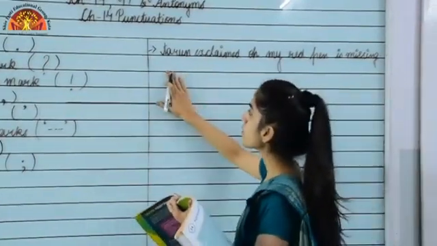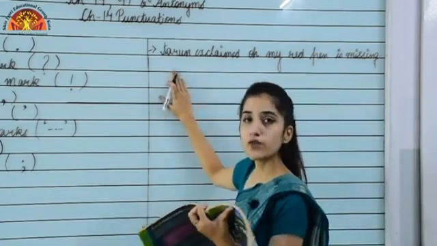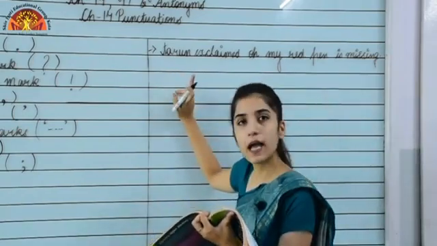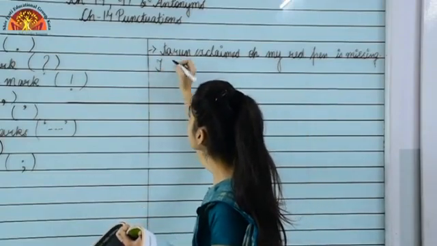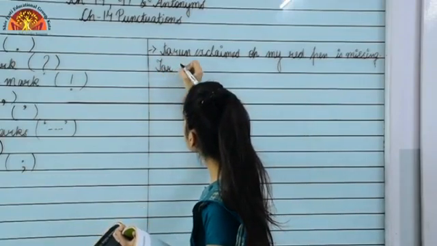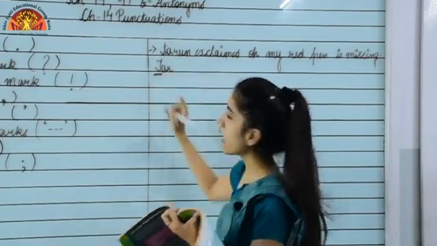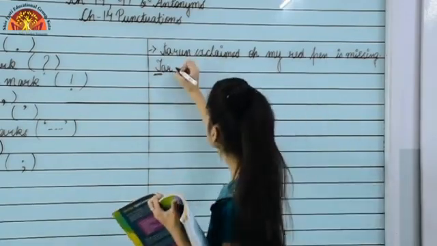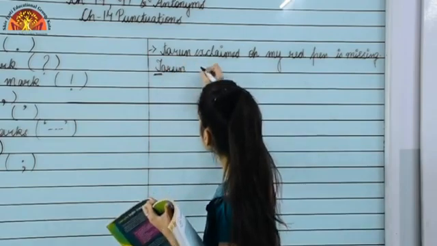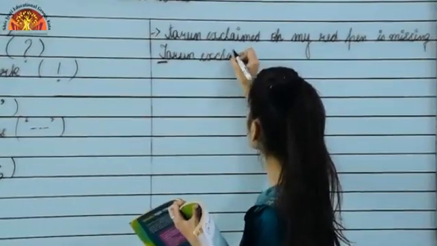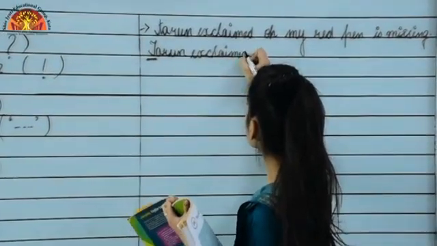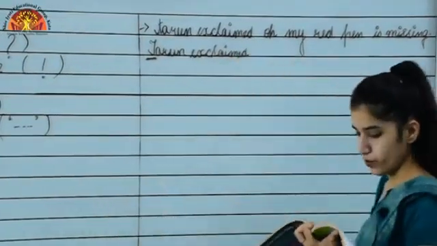As I told you, a sentence will always begin with what? A capital letter. So we will make Tarun's T capital because it's the starting word. Okay, I made it capital as I told you, right? Tarun exclaimed. Now here you can see that the direct words of the speaker are shown, right?